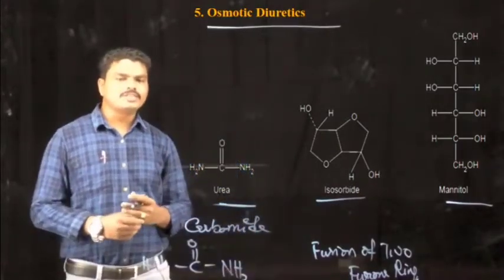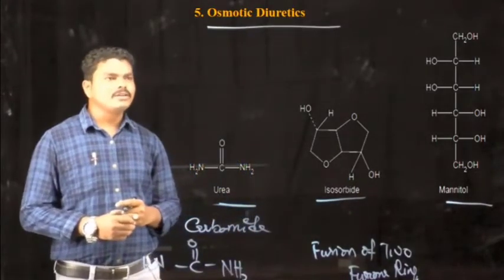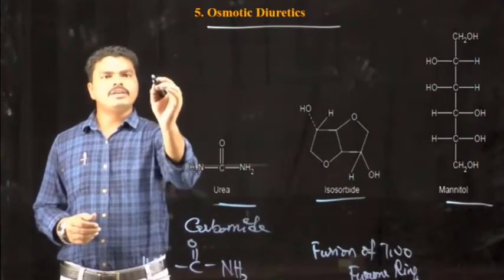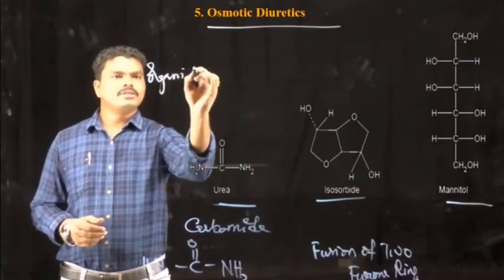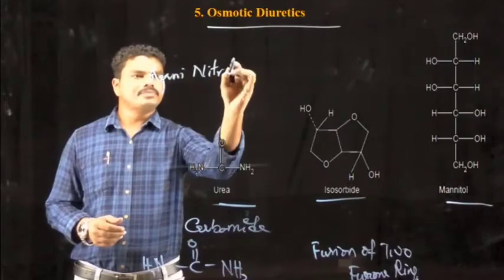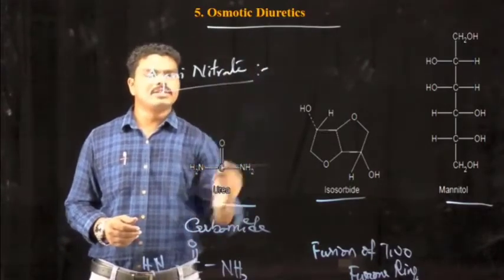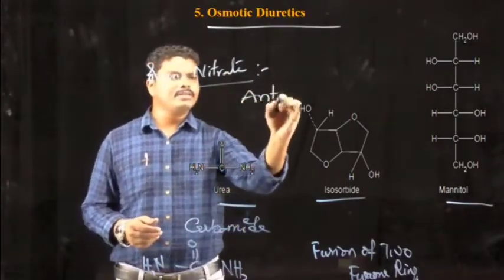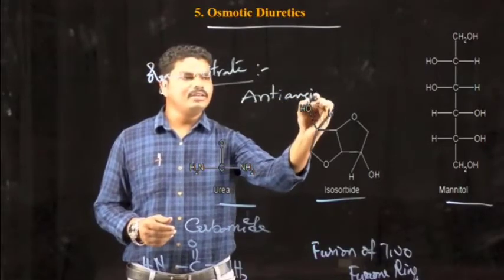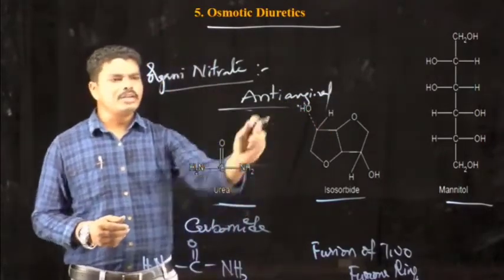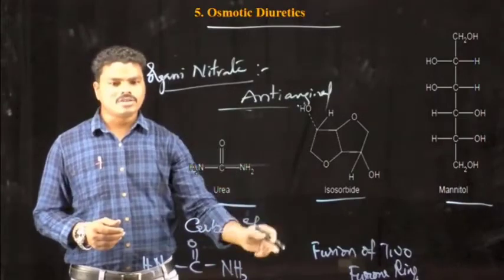In which class did we discuss isosorbide dinitrate? Isosorbide dinitrate is nothing but an organic nitrate, which was already discussed in the case of anti-anginal drugs. In that case we already discussed isosorbide dinitrate.